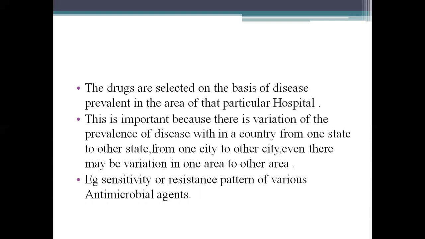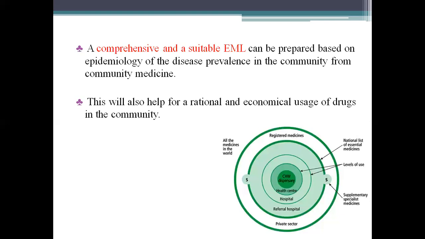This is important because there is a variation of the prevalence of the disease within the country from one state to other state and from one city to other city, and even there is a variation from one area to other area. For example, sensitivity or resistance pattern of various antimicrobial agents. So a comprehensive and suitable essential medicine list can be prepared based on the epidemiology of the disease, prevalence in the community from community medicine. This will also help for rational and economical usage of drugs in the community.